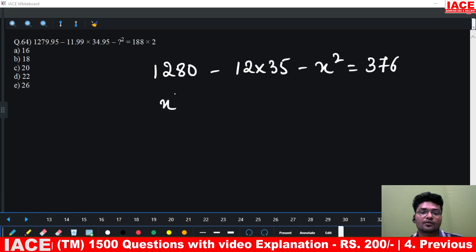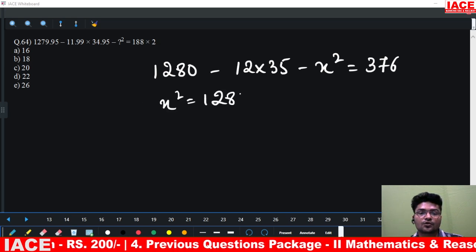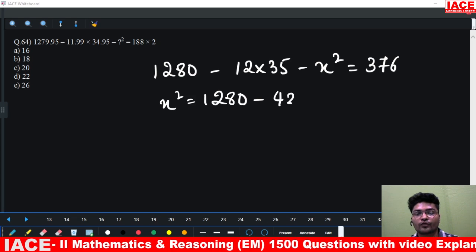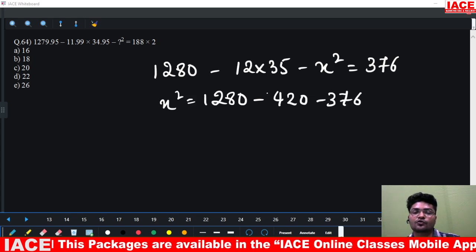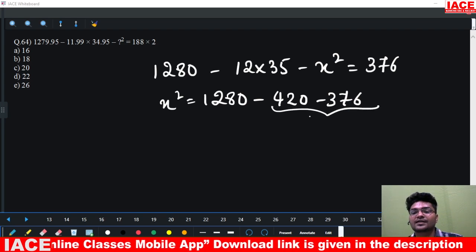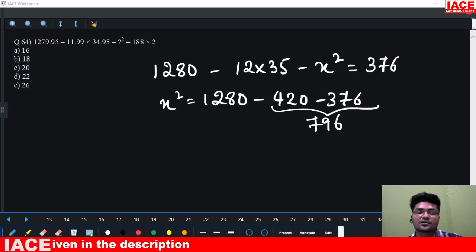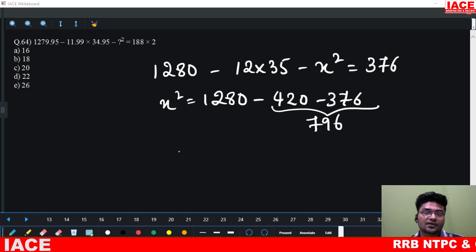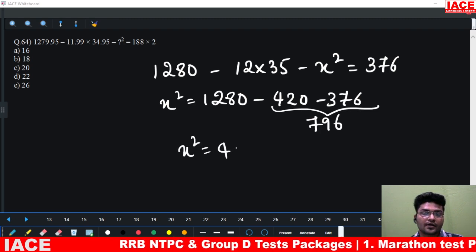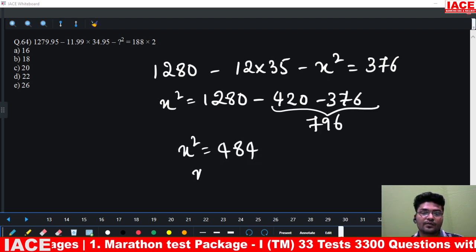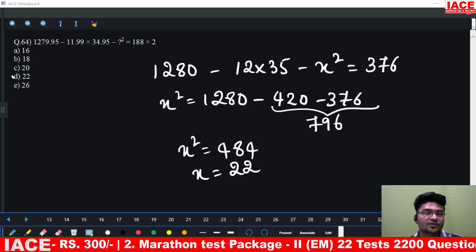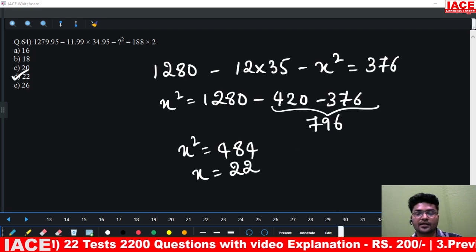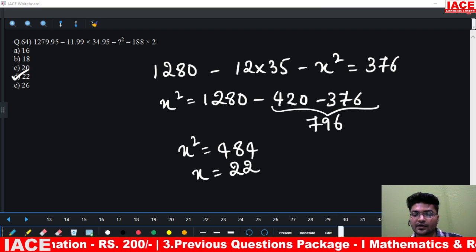So x square will be 1280 minus 420 minus 376. 420 and 376 is 796. If I remove 796, x square is 484. So x will be 22. 22 means the correct option is option D. Option D is the right answer.